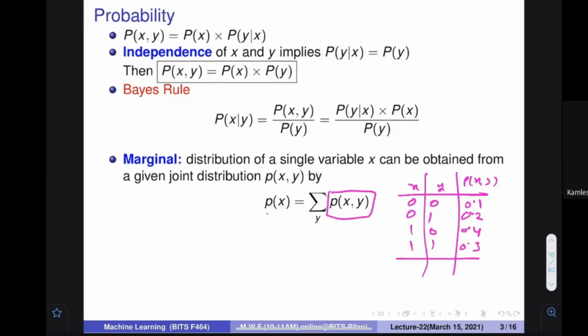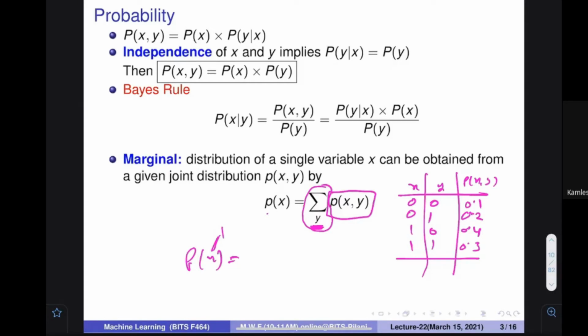Once again, let's assume this is the table where you know the joint probability. Somebody has told you what the joint probabilities are. If you know the joint probability and you want to find out the probability of X, for one variable only, how can you find this? If you want to find the probability of X, for example the probability of X equal to 1, you find out, for all the values of Y, the summation of this particular thing.